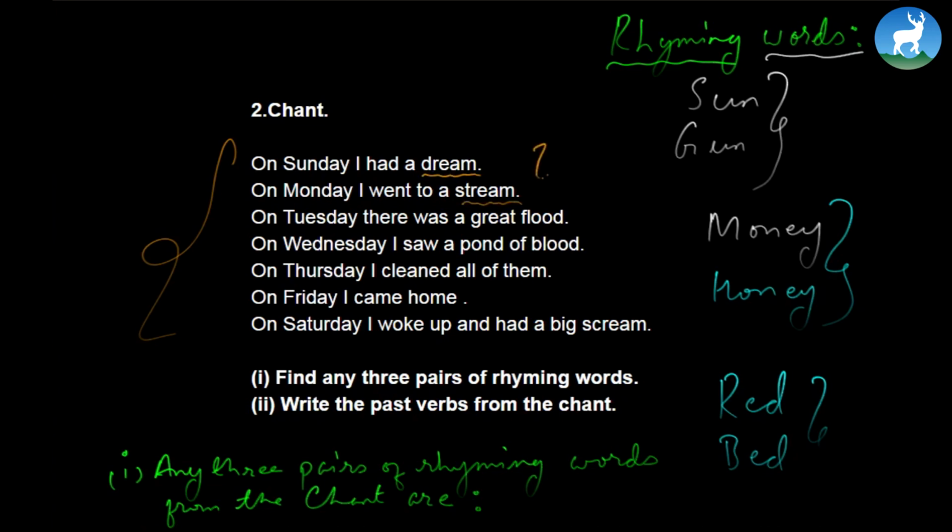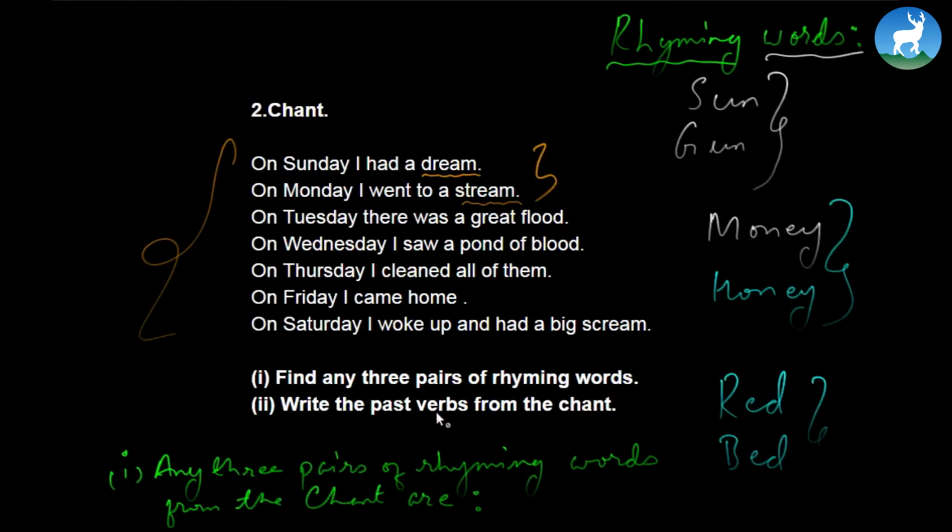And I'm sure you're clever enough to get the remaining two. Let's continue it in the next slide. As you continue here, you just write down A, dream, stream. Now B and C is your call. Okay, and let's move forward.